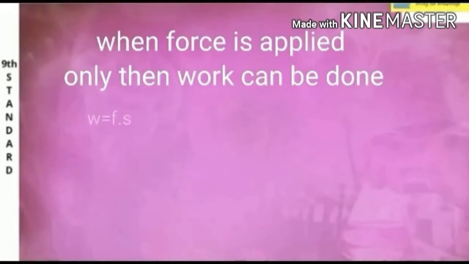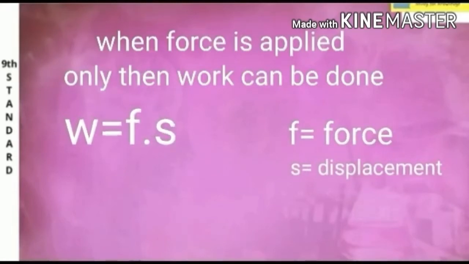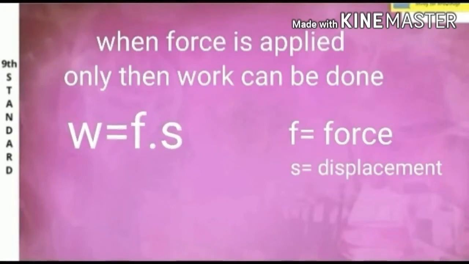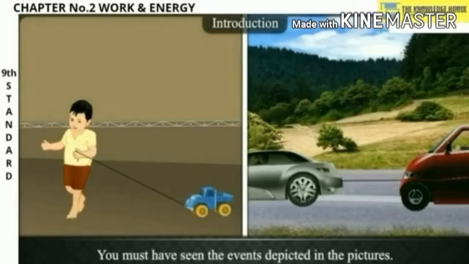Now we know that work is nothing but force into displacement. Here F relates to force and S relates to displacement. So work is said to be done when force applied on an object causes displacement of the object. Now we can write W is equal to F into S. You may already have learned that the work done by a force acting on an object is the product of the magnitude of the force and the displacement of the object.